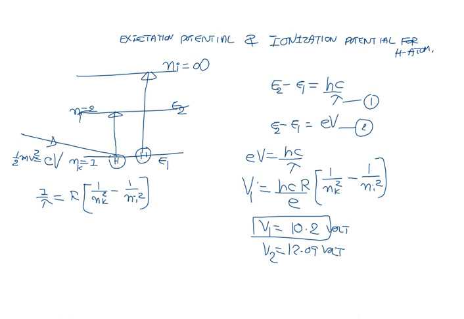So in the calculation of ionization potential, you can take nk is equal to 1, ni is equal to infinity. Your ionization potential comes to 13.6 volts. So this is the example of how to find out the first critical potential, second critical potential, and ionization potential for the atom.